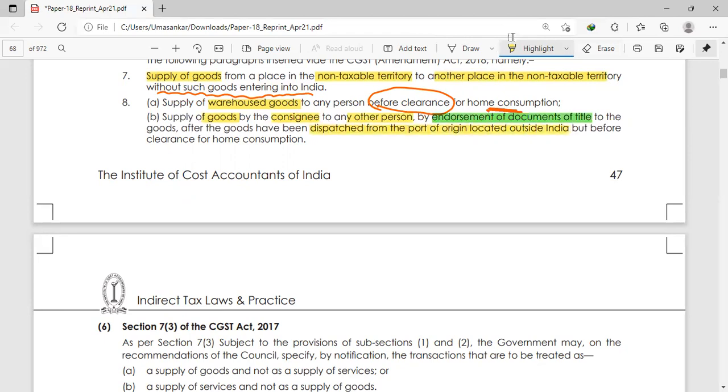I have already told you about this. So in customs, when they are importing some goods, after the goods have been dispatched from the origin port, they are still in transit. And before reaching the Indian landmass, you have transferred the ownership or given the document of title to somebody else. Then that transfer is known as supply of goods by the consignee. This is also not a supply, meaning non-taxable supply. Okay.